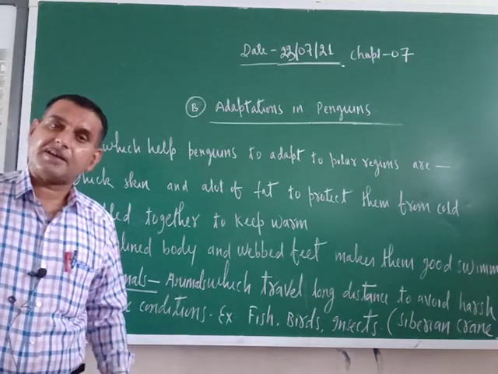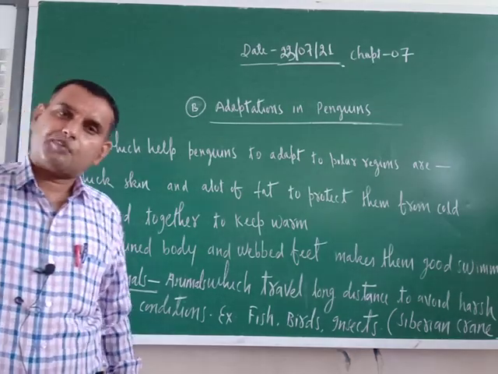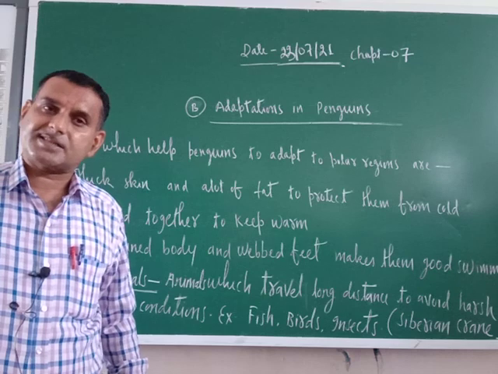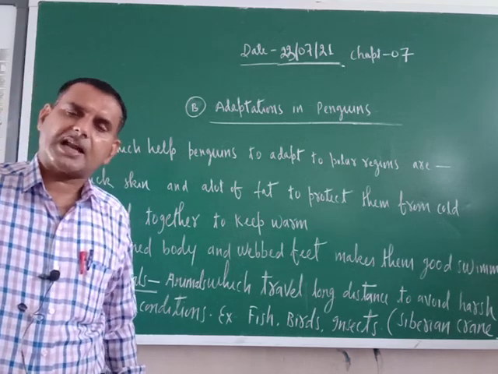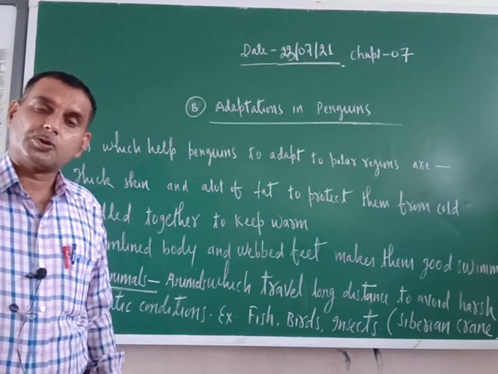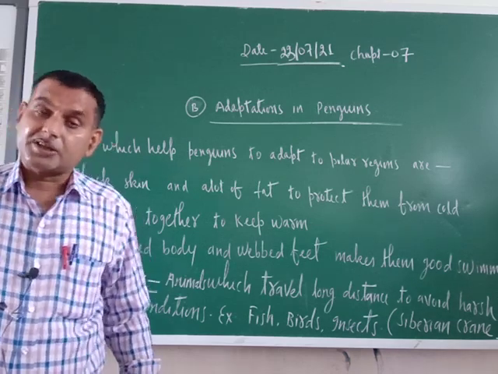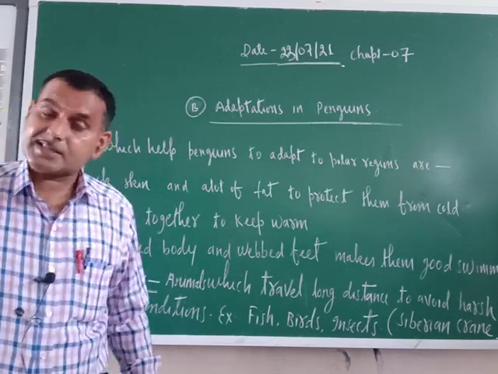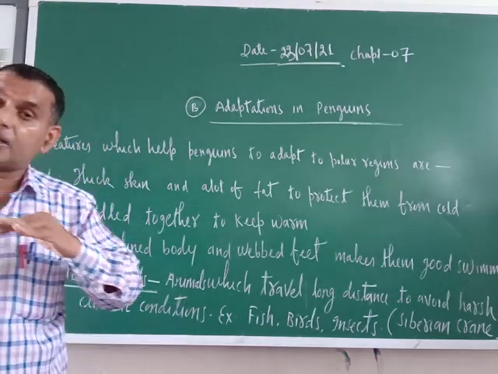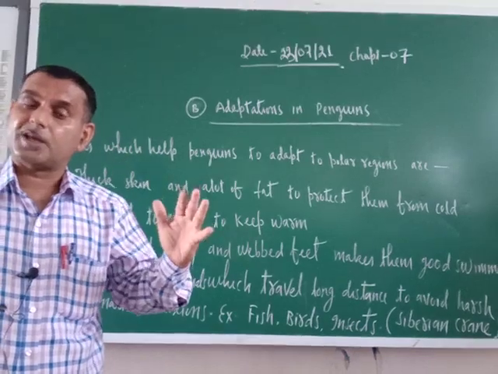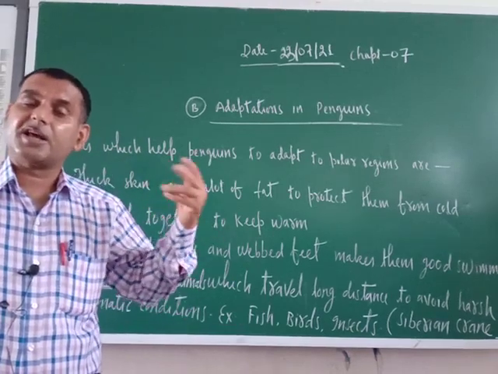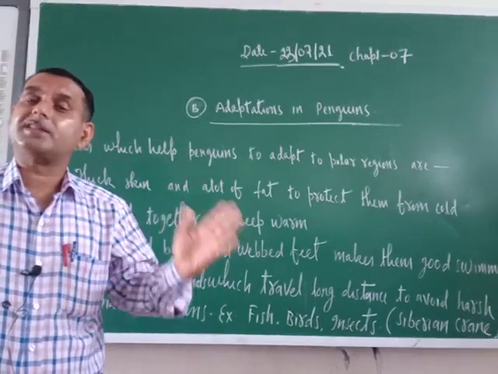Native place is Siberia. Siberia is a place found in Russia. There in the winter season harsh climatic condition is there. So these Siberian cranes want to avoid that harsh climatic condition, and they fly high and reach the Bharatpur Bird Sanctuary. There they will stay for near about 2 to 3 months and again they fly back.